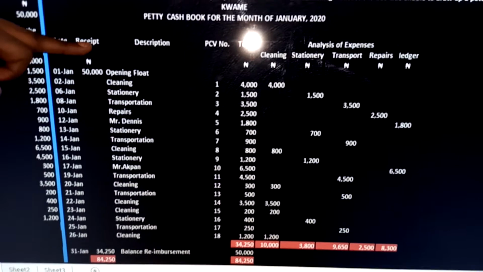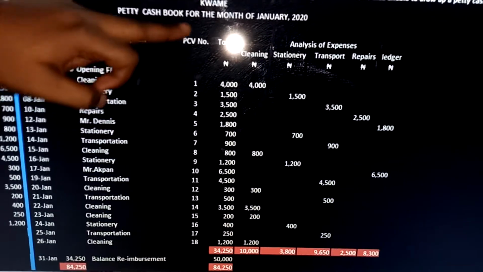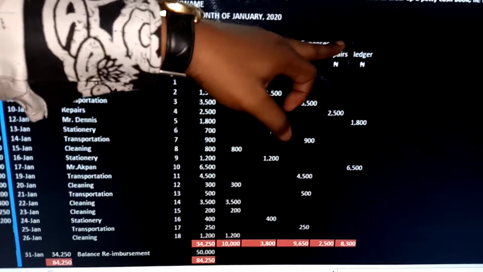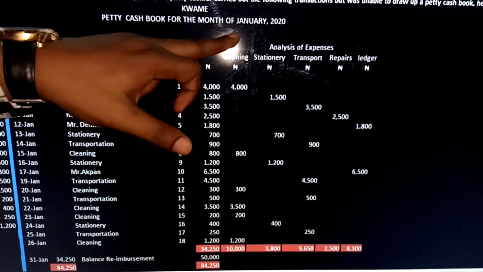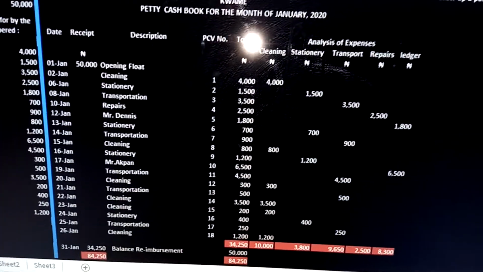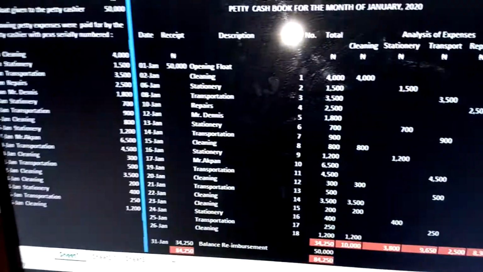ledger. So I'll go again. The petty cash book will show the dates, the receipt, description, PCV number, total here, and then we have the analysis of expense. The analysis of expense shows the list of expenses that money or cash was spent on. That is picked from the question. So now that we have the headings here, we can begin.